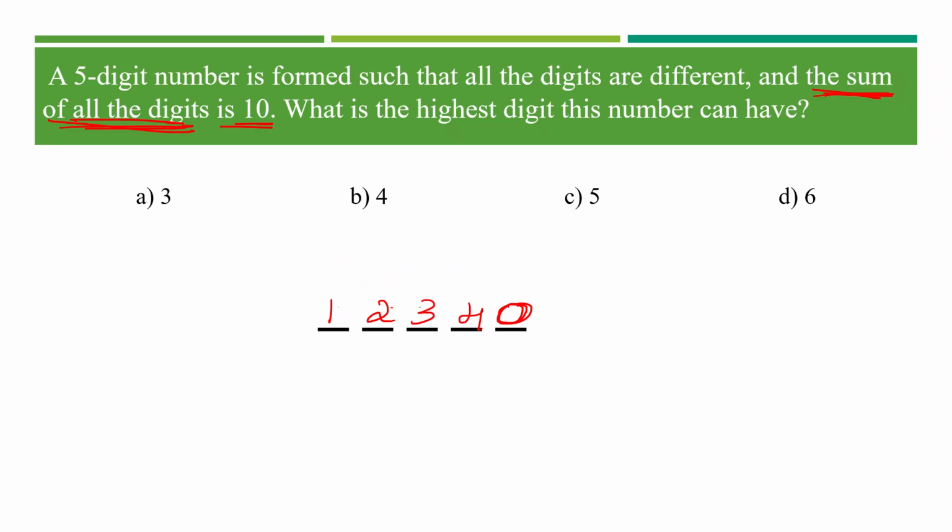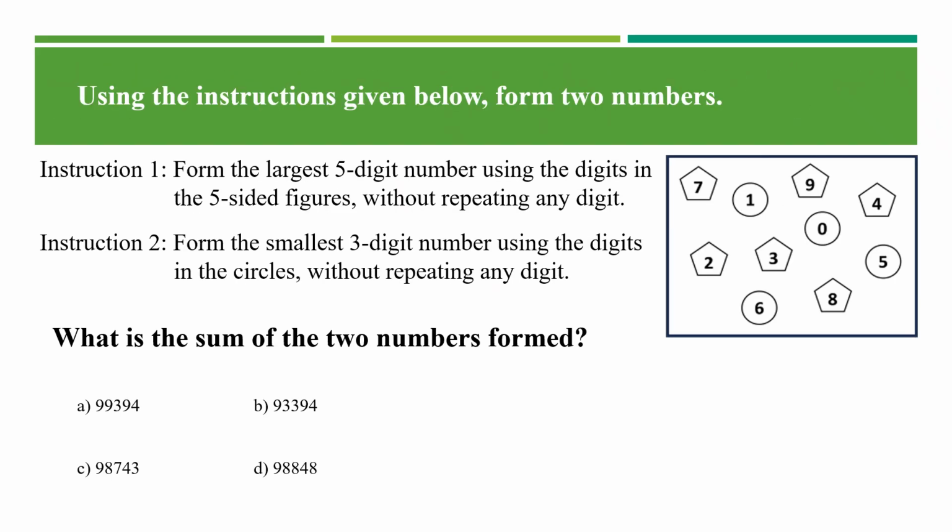And is the sum of the digits equal to 10? Yes, it is. 1 plus 2 is 3, 3 plus 3 is 6, 6 plus 4 is 10, 10 plus 0, still it's 10. Okay, I guess the condition is satisfied and the highest digit in my number is 4, option B. Great. We go with the next question.